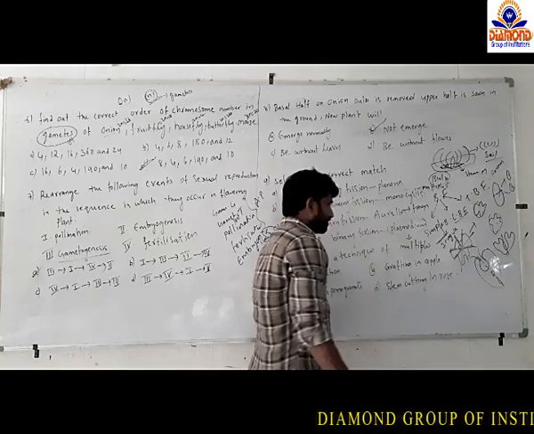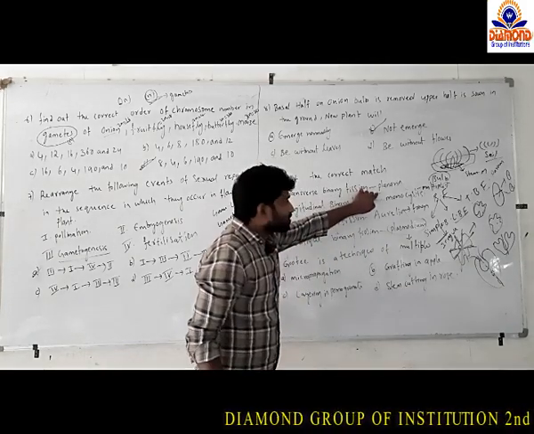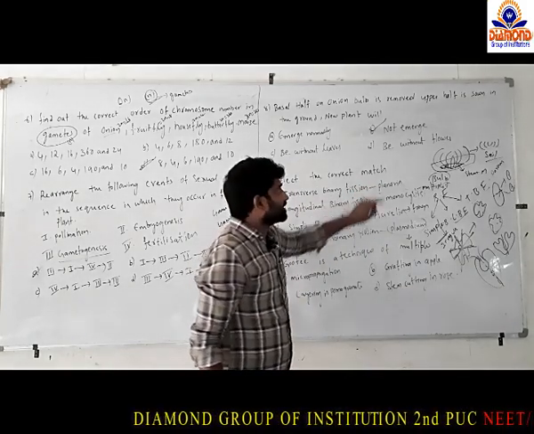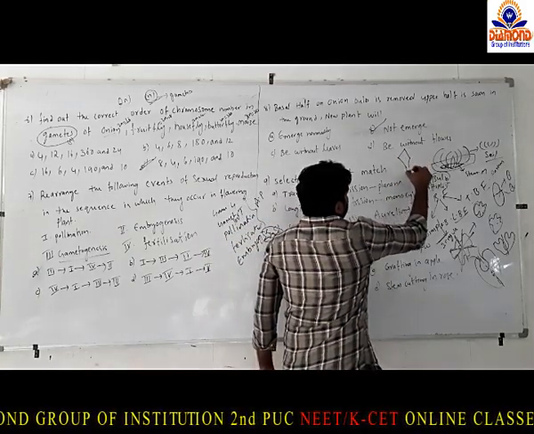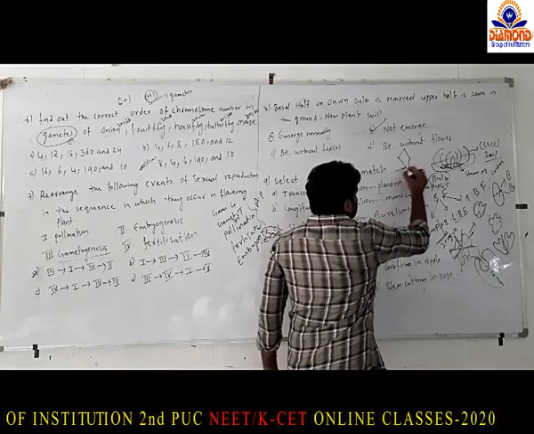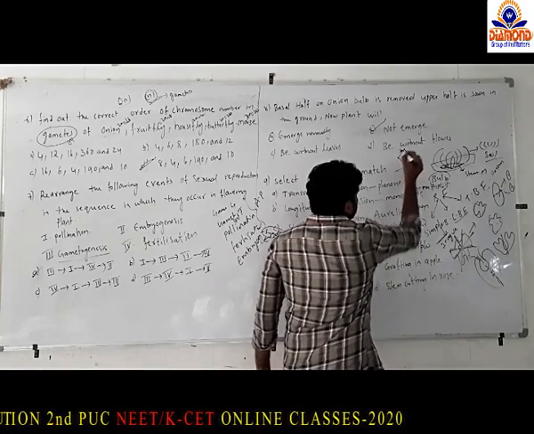And Planaria we also see as an example for regeneration. In Planaria, the formation of new individuals takes place by transverse binary fission. This is the Planaria organism.